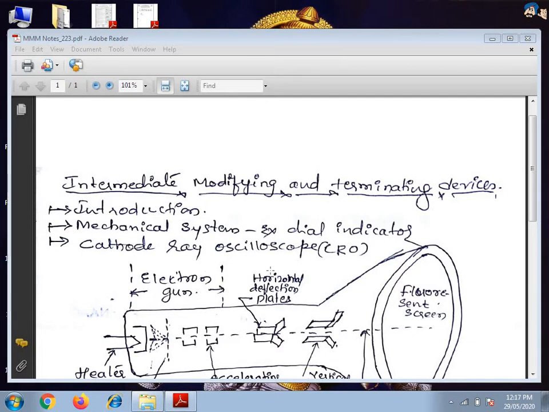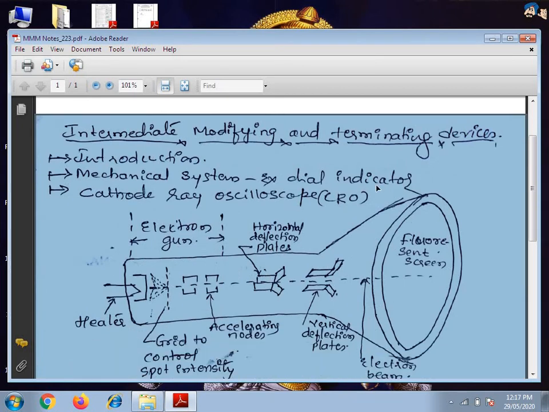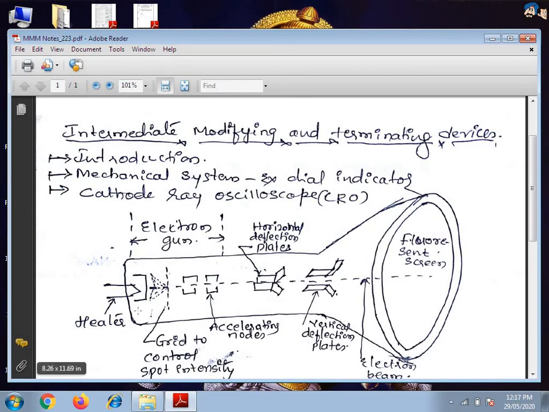Okay, in that we will see the important one, the cathode ray oscilloscope, in short CRO. Here, this is the heater element, and this is the cathode, and this is the grid to control spot intensity.